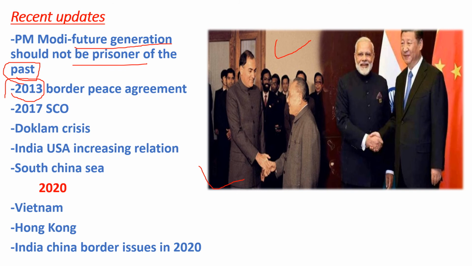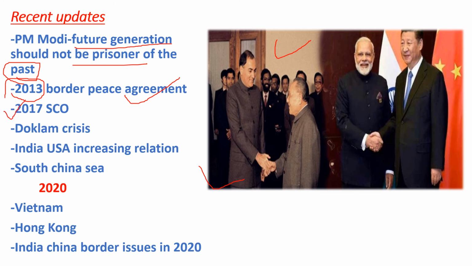Whatever happened on the border after that, local majors and military officers used to reach agreements between them and solve the border dispute. But in 2020 the scenario changed, because China's expansionist policy has raised a different flag now in the world.